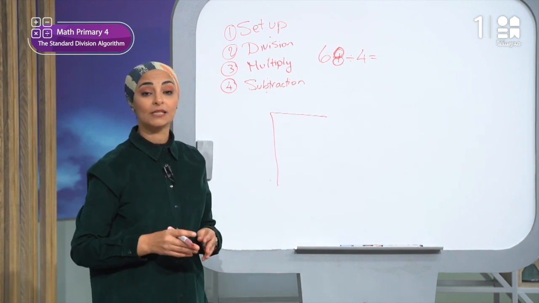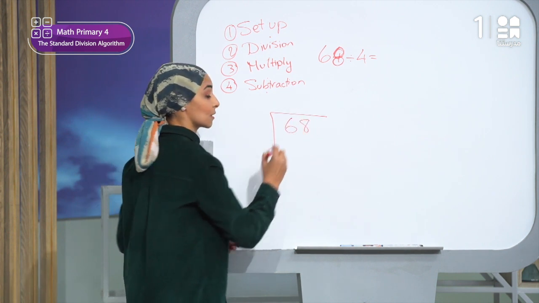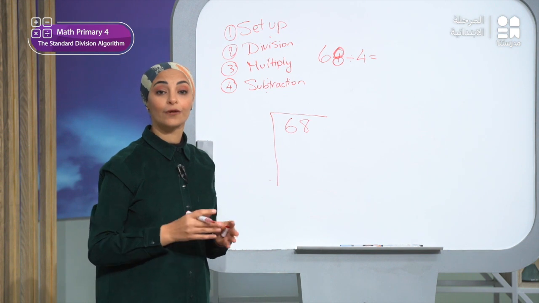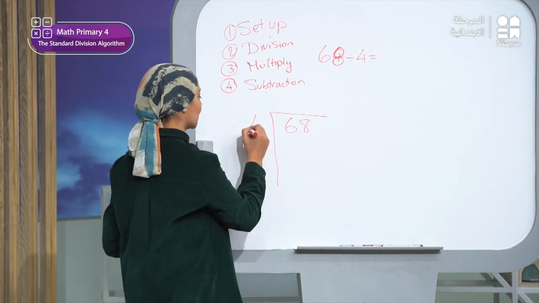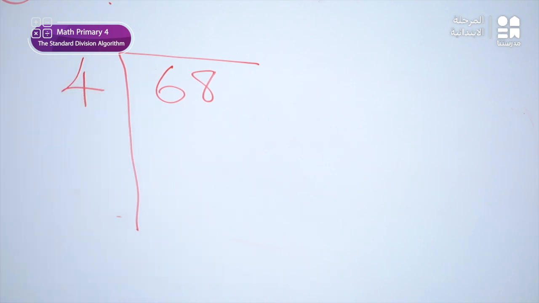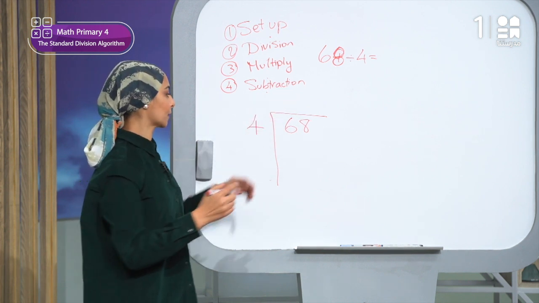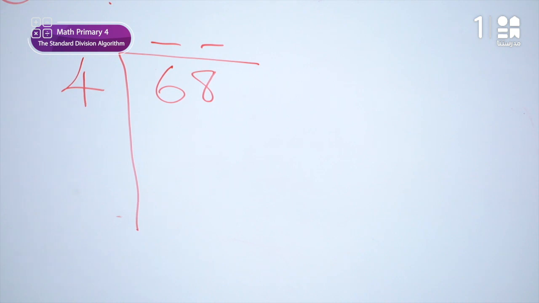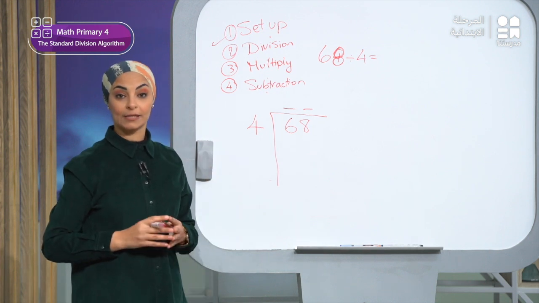I will write the dividend 68 under the line like this, and I will write the divisor at the left of the division symbol, here. Okay, then what should I do? I will write the outcome of the answer at the top of the line. I will write the answer here. Okay, now I have finished the first step, set up.